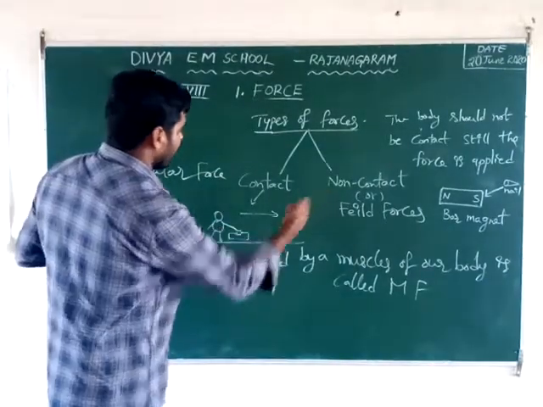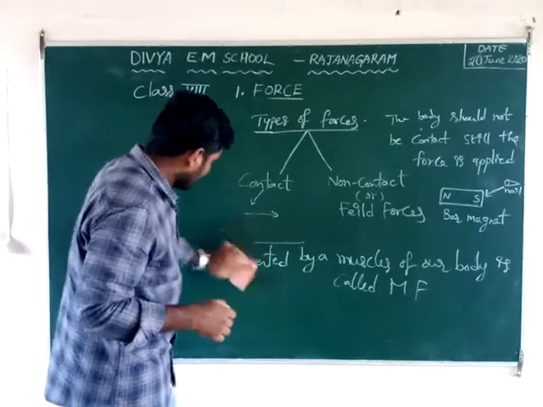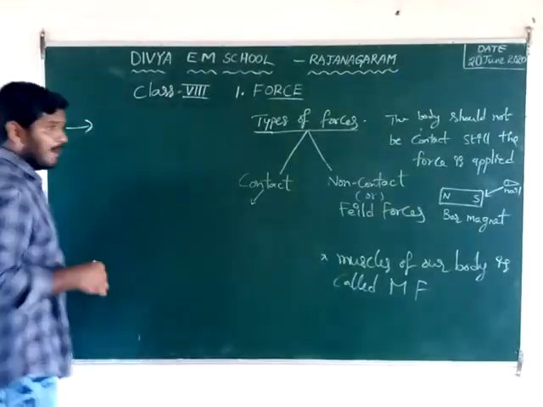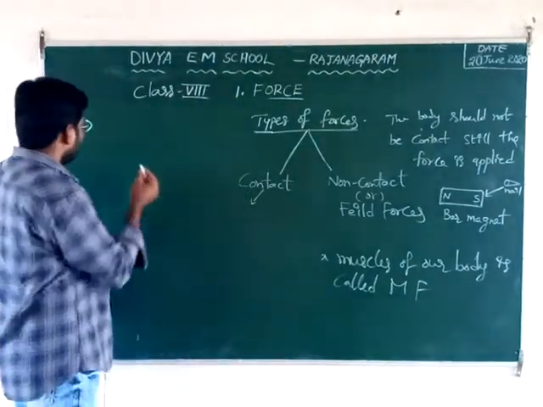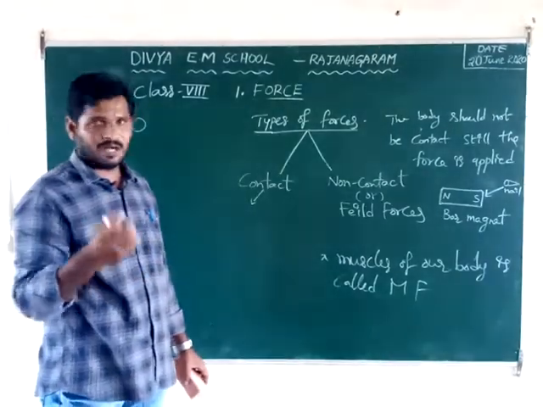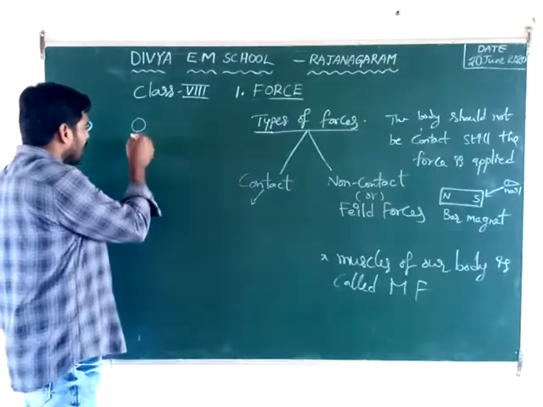Another best example of non-contact force is, we know the apple story. Or any object, a ball or a stone, we take it in hand and let it fall down.